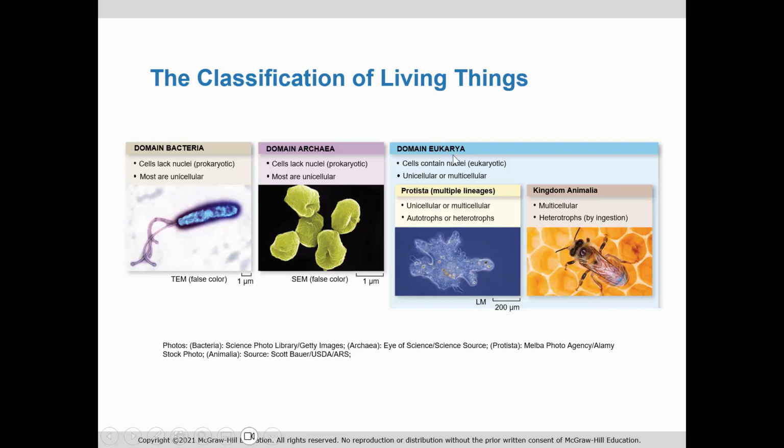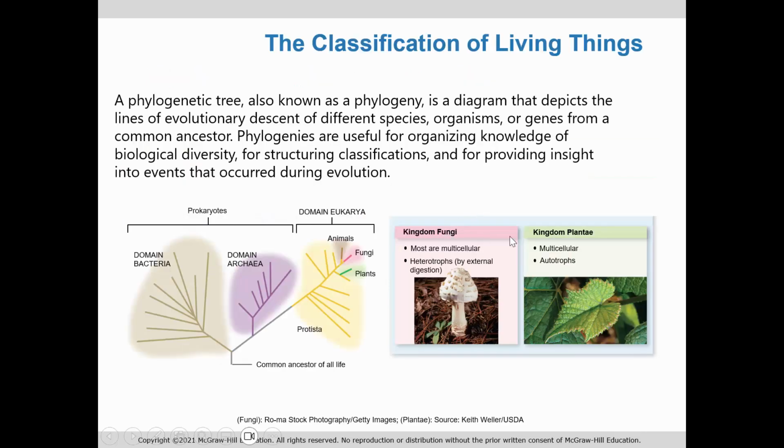The eukaryotes include things as simple as protists, which are primarily unicellular, and then the more complex things like animals. So we, of course, fall into the kingdom Animalia, and this is one of the 4 kingdoms within the domain Eukarya. Animals and protists, and then fungi and plants. These are all part of the Eukarya domain.